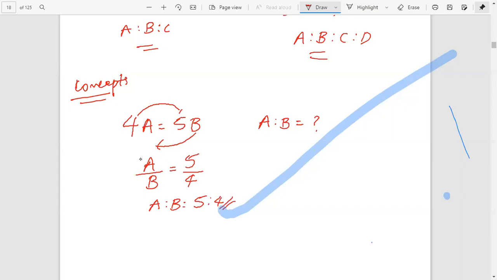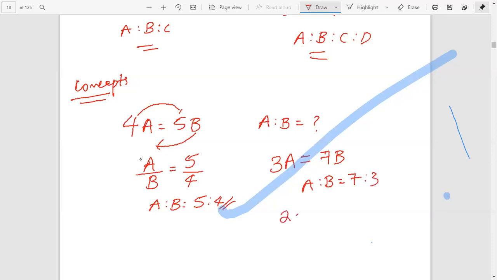But here, if we are given 4A equal to 5B, then A is to B equals 5 is to 4. Okay, another example. If we are given 3A equal to 7B, then what is A is to B? Just write 7 is to 3. No need for any simplification.